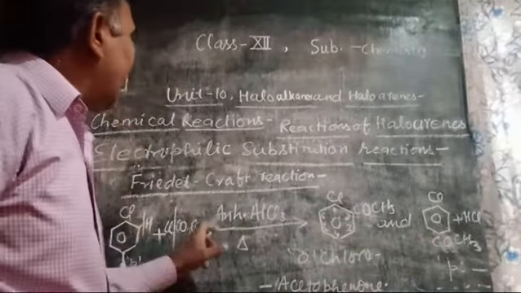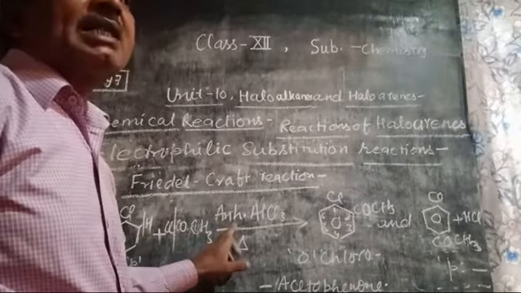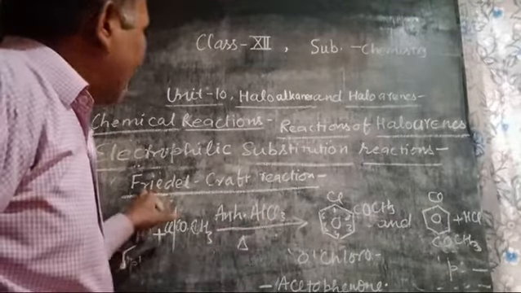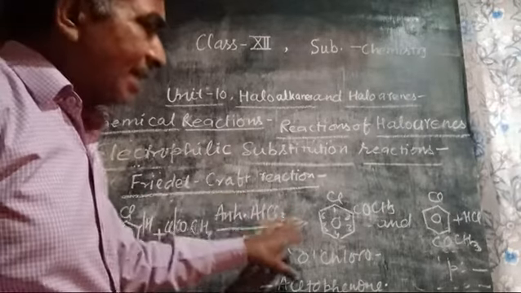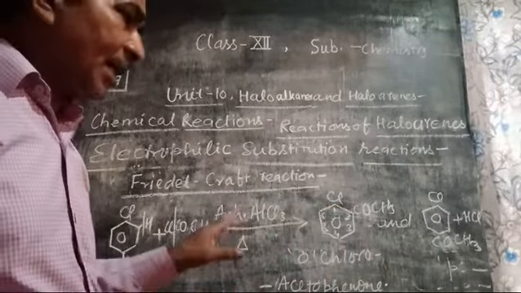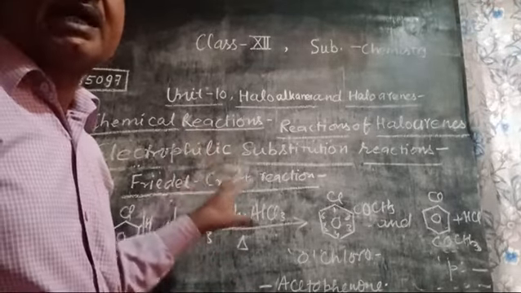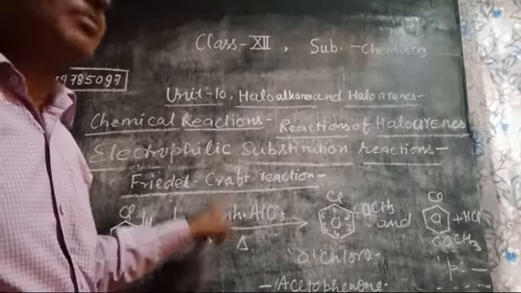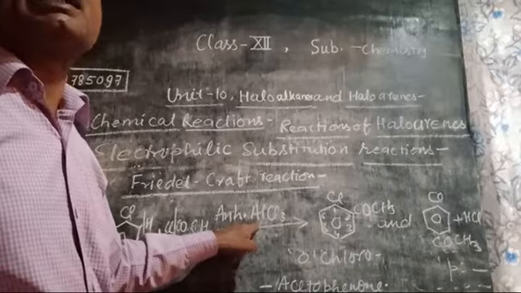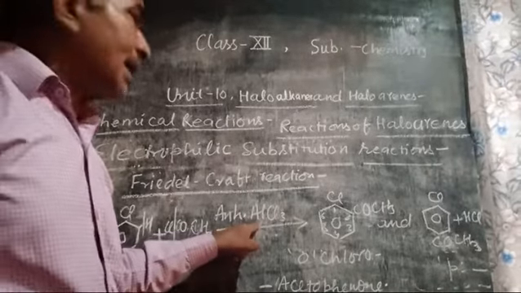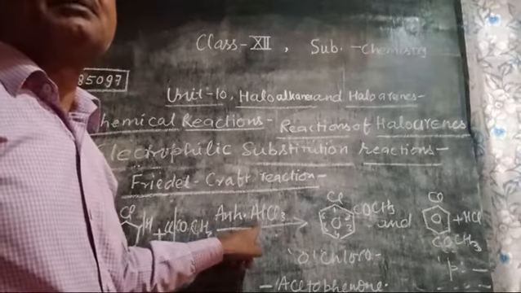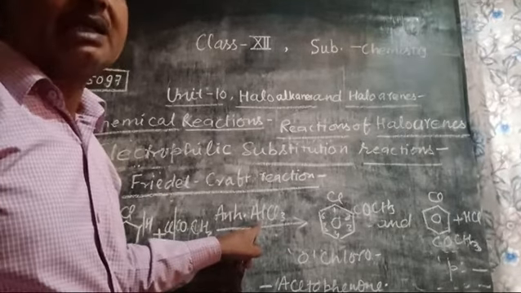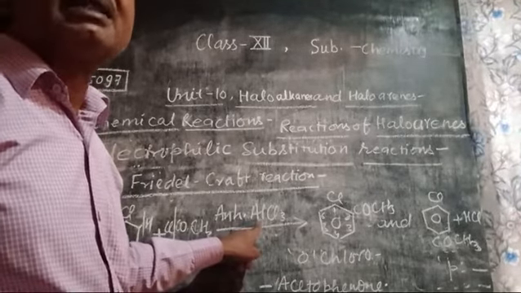Such a reaction takes place in the presence of anhydrous AlCl3. Such a catalyst was first used by Friedel and Crafts, so the reaction is called the Friedel-Crafts reaction. The important thing is the catalyst, anhydrous AlCl3, which is a Lewis acid. It is also a common question: in the Friedel-Crafts reaction, which catalyst is used? The answer is Lewis acid, AlCl3.